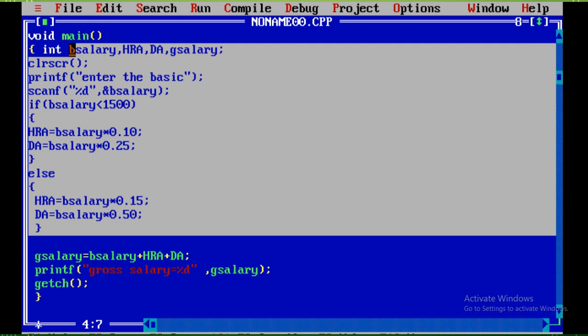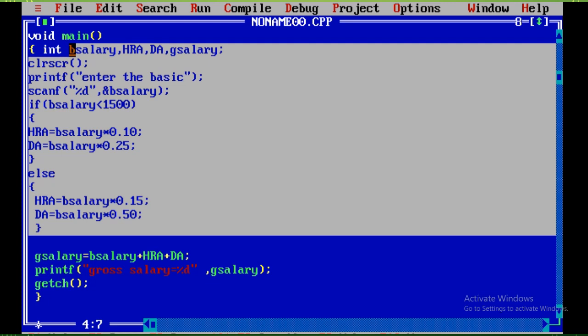So four variables we have declared. Now, depending upon the basic salary, I want to calculate all these things. So I have to enter the basic salary, right? printf "Enter the basic", scanf "%d", &bsalary.